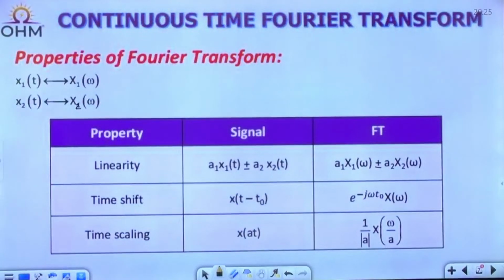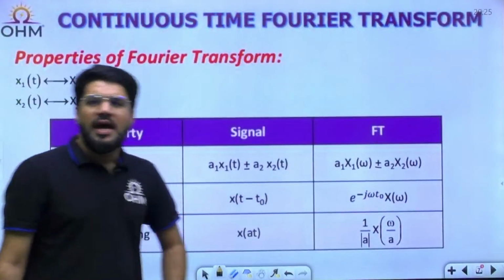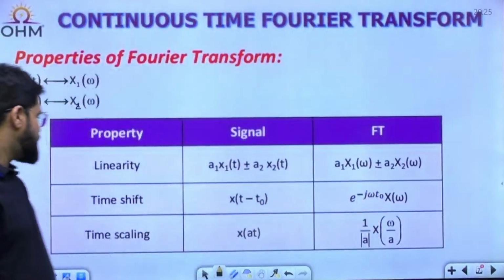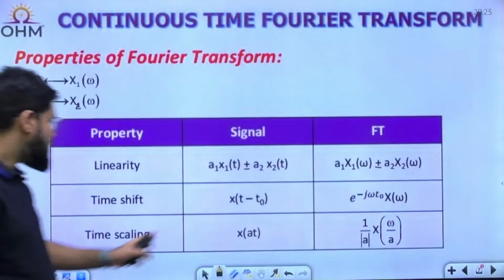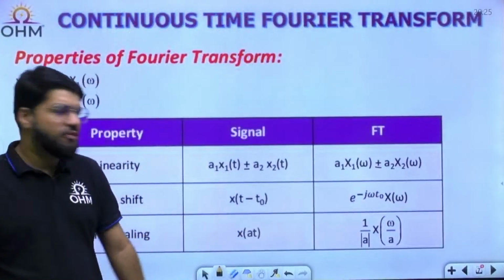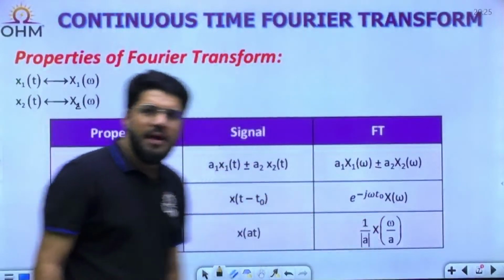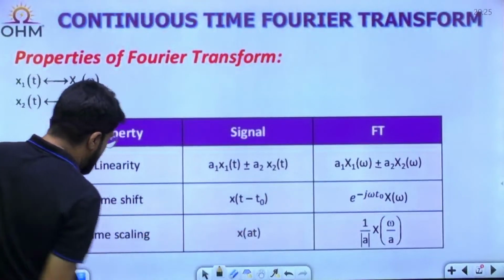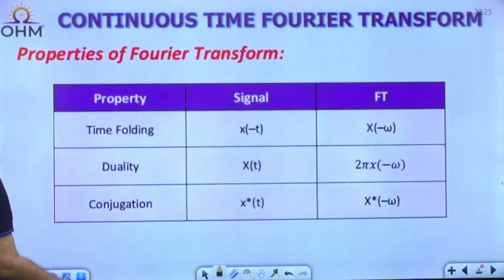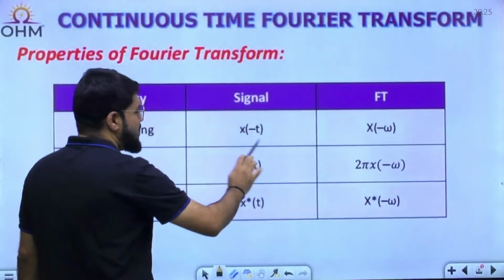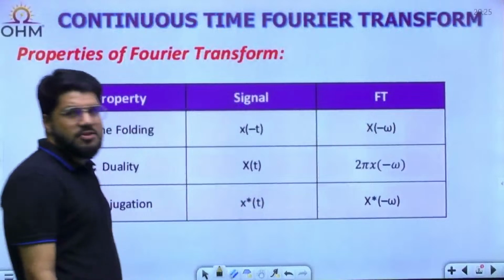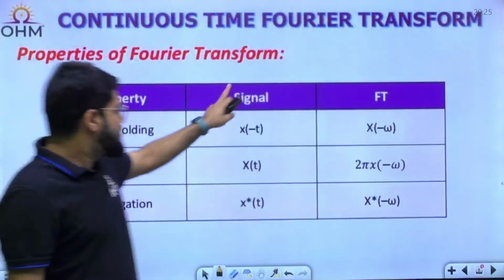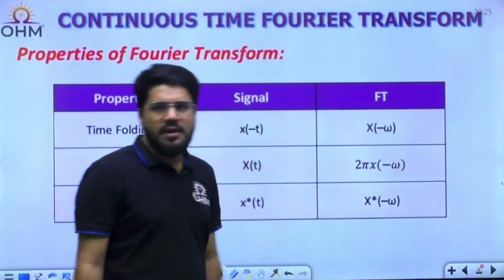Time shifting: x(t minus t0) has the Fourier transform e power minus jωt0 X(ω). Time scaling: x(at) has the Fourier transform 1 upon mod a X(ω by a). Within it, if I put a equal to minus 1, we get the time folding case as well. Time folding: x(minus t) will have the Fourier transform X(minus ω). So I have specified the property and the signal and its Fourier transform.